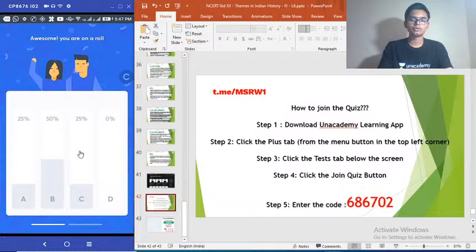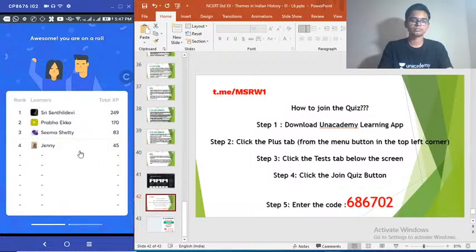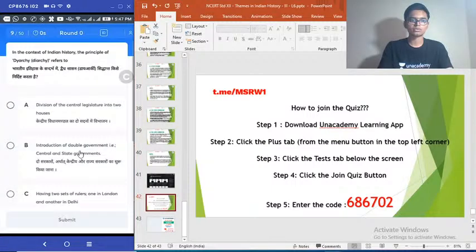Alright, many of you going for option B, Purna Swaraj? No. Srisandal Devi getting it correct, 249 points, leading the quiz. Prabha second, Seema third, Jenny fourth.